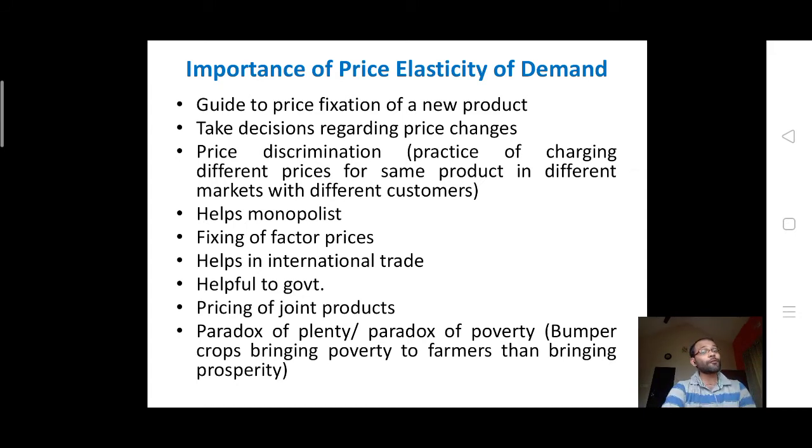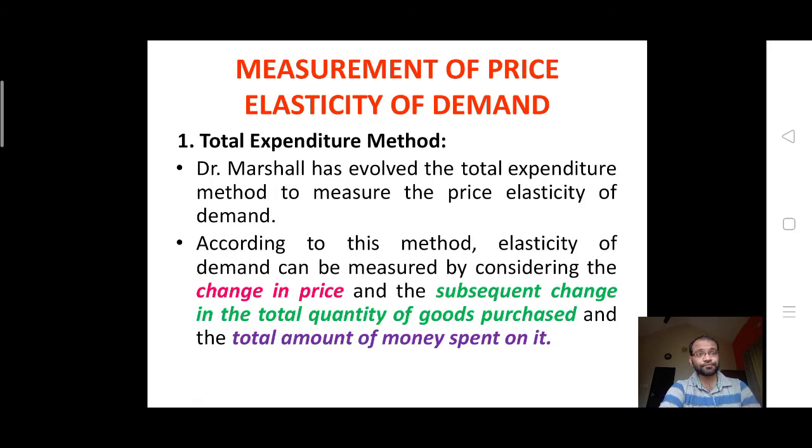Then the paradox of plenty or paradox of poverty, which means bumper crops. Sometimes we get more crops, we produce more and more crops, which might bring poverty to the farmers, or it can also lead to prosperity, depending upon the seasons at which it's being produced.